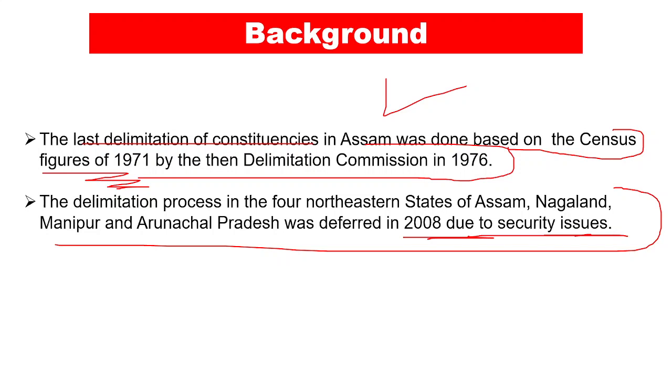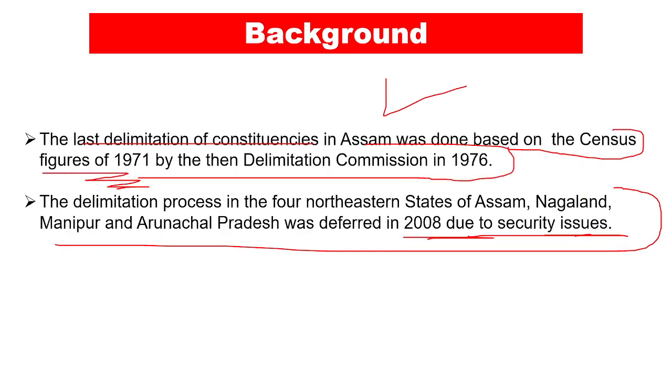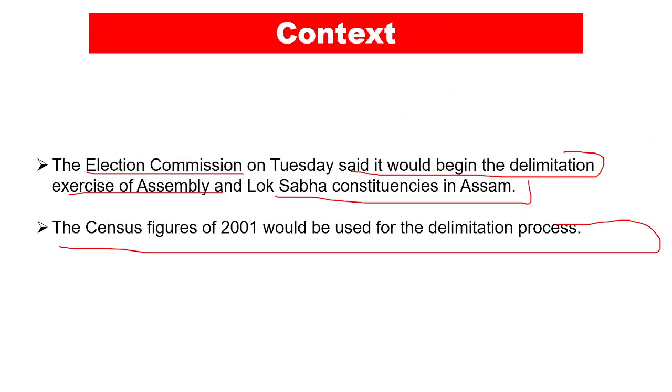Now, this particular exercise is now being carried out under the Delimitation Act of 2002, right? The Delimitation Act of 2002, and the delimitation was deferred in 2008. Now the census figures which we are going to use are of 2001. In the other states, it has already been done. This is the background regarding it. Now we have understood the context of this article.